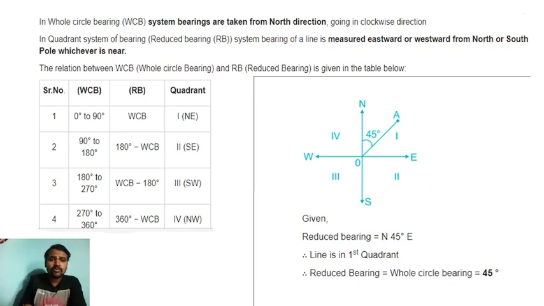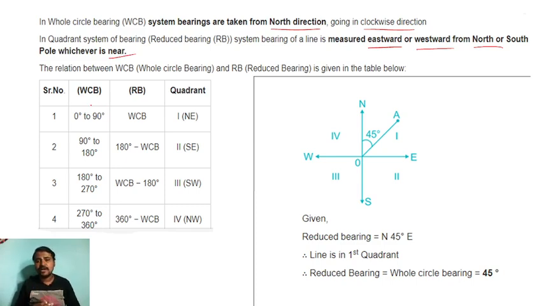Let me tell you now what they are asking. This is the whole circle bearing system, measured from the north direction in the clockwise direction. In the quadrantal system, we measure eastwards or westwards from the north or south pole, whichever is nearer. So now here is the tabular column.